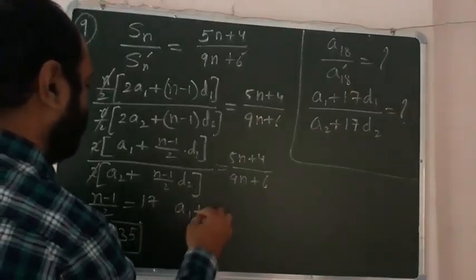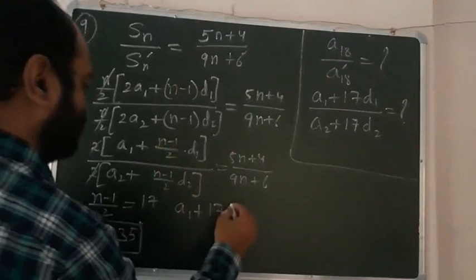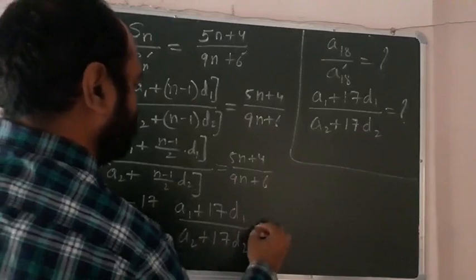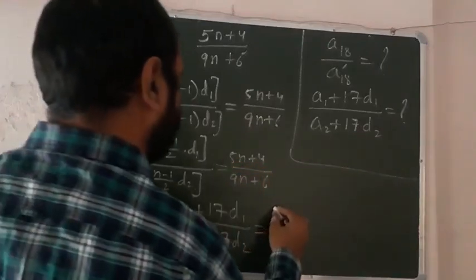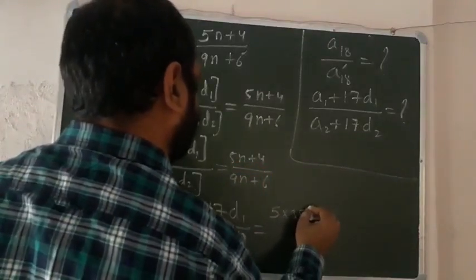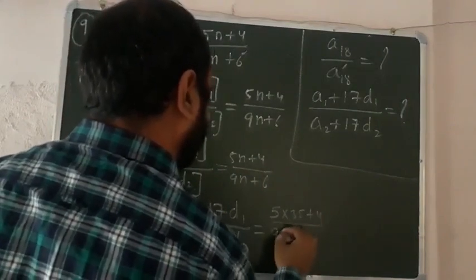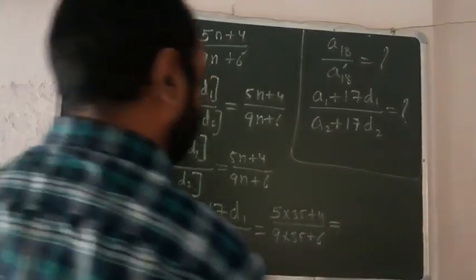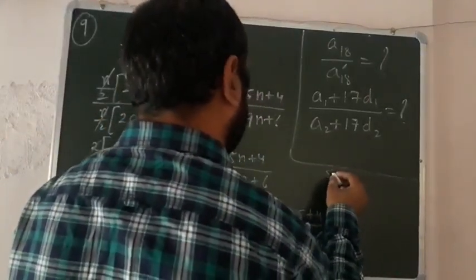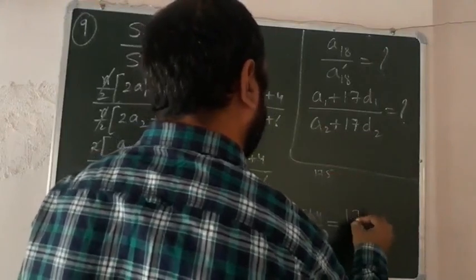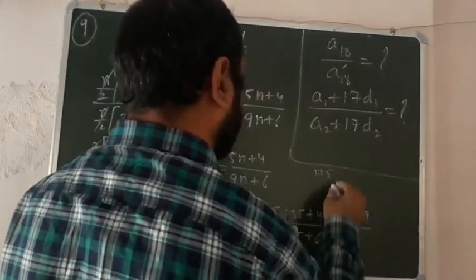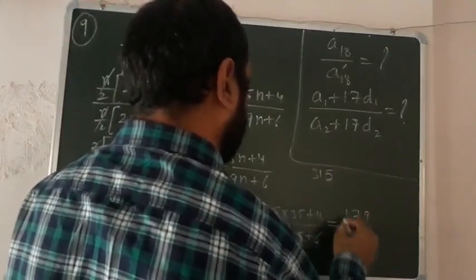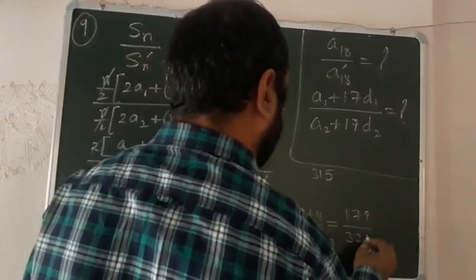This is a1 plus 17 d1 over a2 plus 17 d2 is equal to, so put the value here, n is equal to 35. So this is 5 into 35 plus 4 over 9 into 35 plus 6. So when we simplify this, this becomes 179 over 321, right?